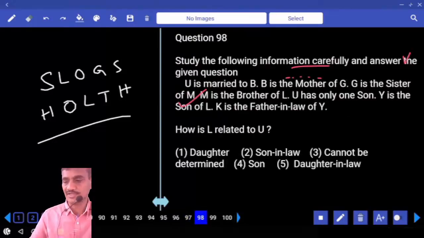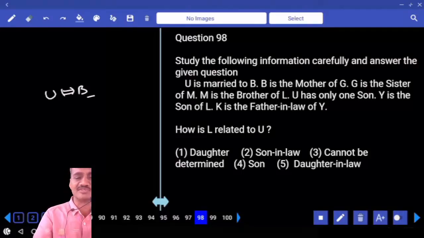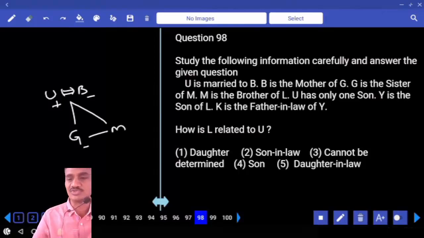98. Now in this, U is married to B. B is the mother of Z. Now B is the mother of whom? B is the mother of Z. G is the sister of M. G and M are siblings to each other. And M is the brother of L.